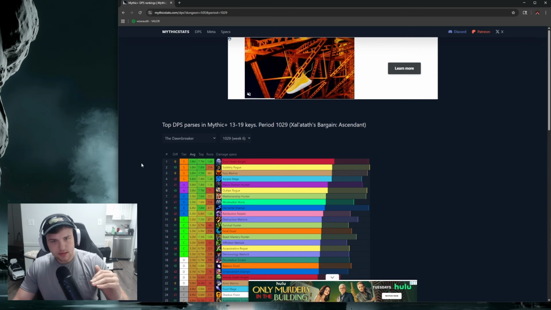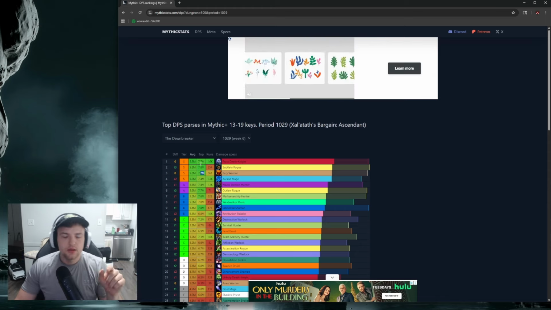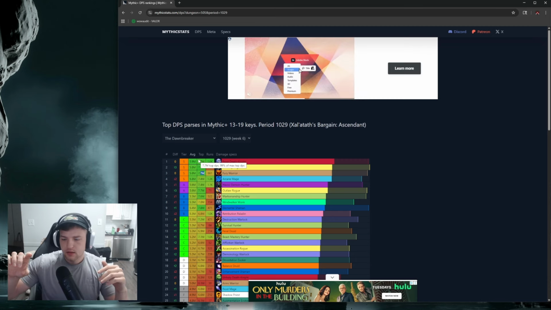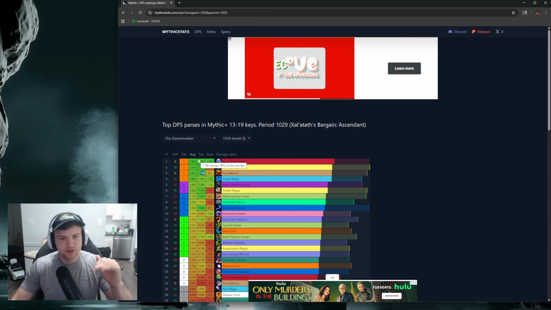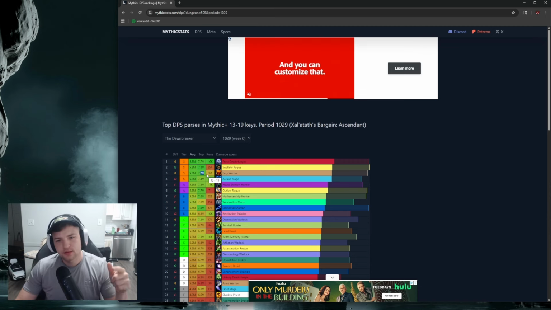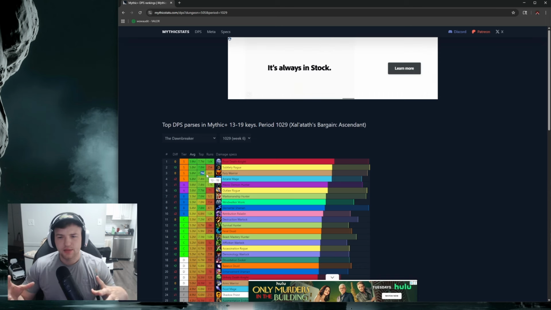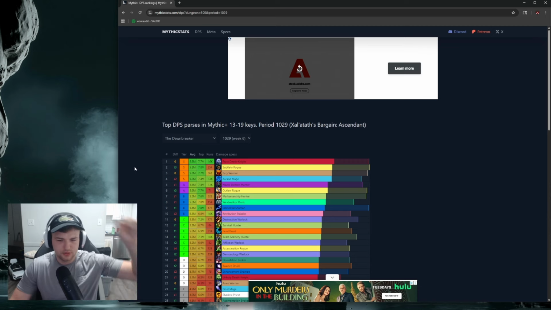From in-game Details to the Warcraft Logs that this pulls from, in game you might see like 8.2 million DPS, and then it would show up in here and in Warcraft Logs as like 7.7, for example. I think it's because Warcraft Logs doesn't calculate downtime, or the game doesn't. I don't know how that one works, but regardless, your number changes from in game to here.